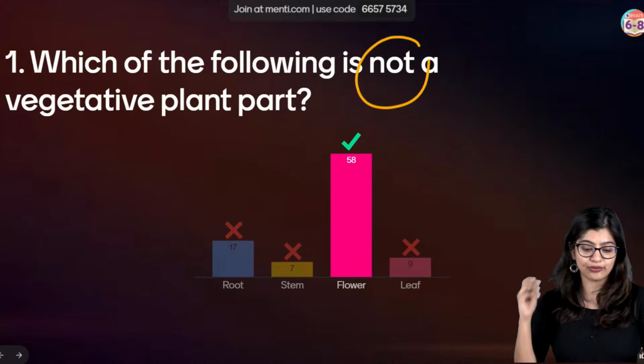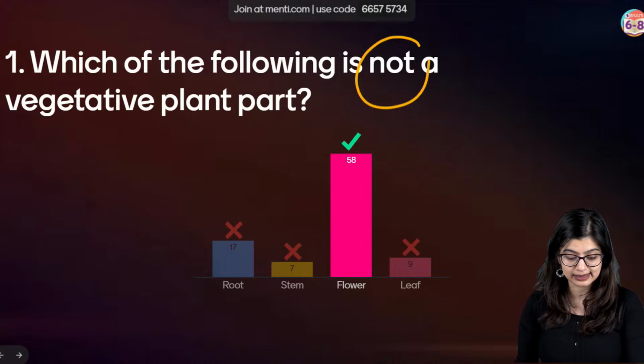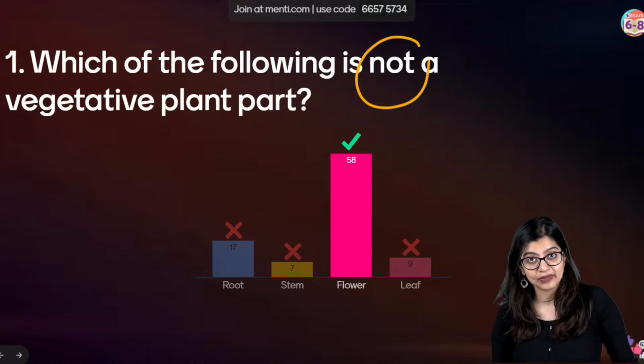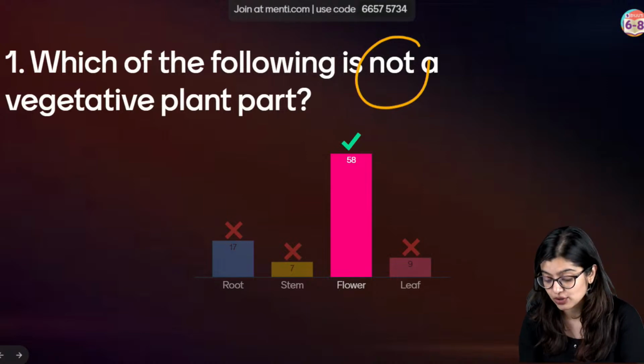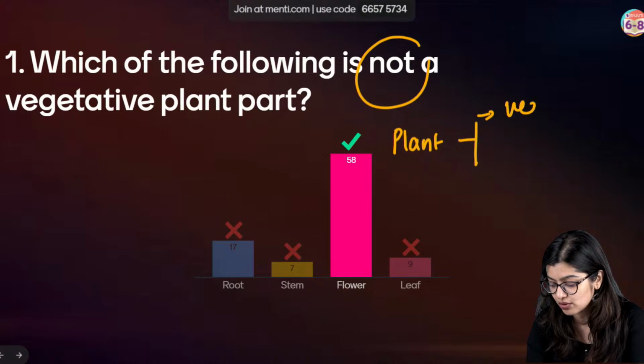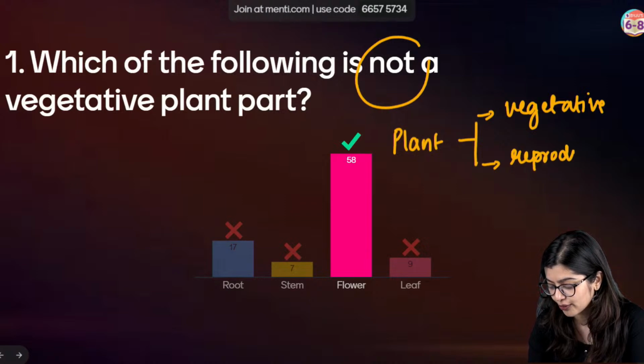Very good, all of you. Very, very good. I can see that many of you here have got the correct answer. And the correct answer here is option C, which is flower. Now, when you talk about the different parts of the plant, we know that different parts can be broadly divided into vegetative parts and we can divide them into reproductive parts also, right?